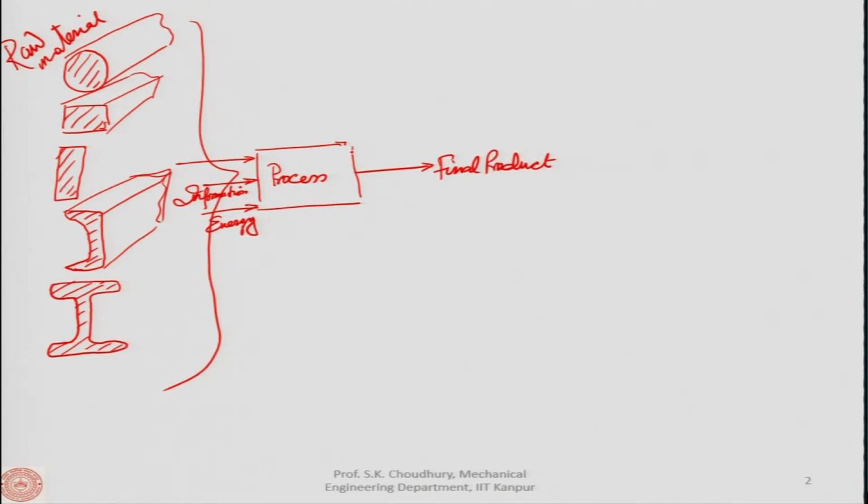We will have some waste, and we will have some energy in the form of heat energy, where the mechanical energy that you are putting into the process is converted to heat output. That is also a kind of energy which we get at the output of the process.